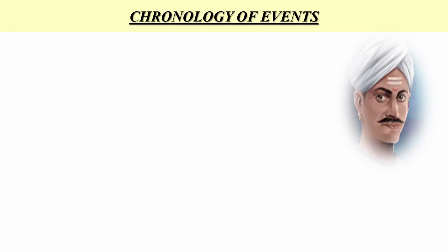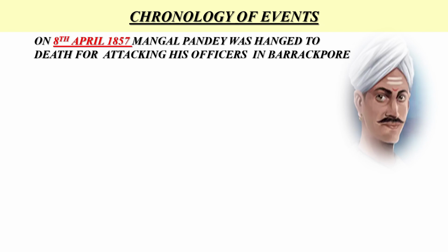Chronology of events. On 8 April 1857, Mangal Pandey was hanged to death for attacking his officers in Barrackpore. Mangal Pandey was a young soldier of the 34th Bengal Native Infantry, which was located in Barrackpore in Bengal at that time. On 29 March 1857, Mangal Pandey and his fellow sepoys rose up in rebellion against the British officers and even attempted to shoot them.